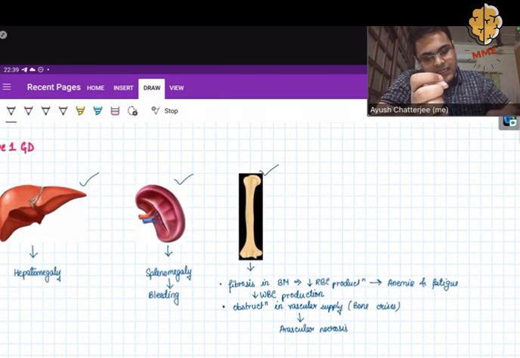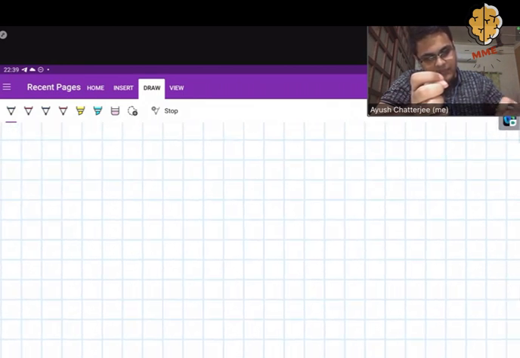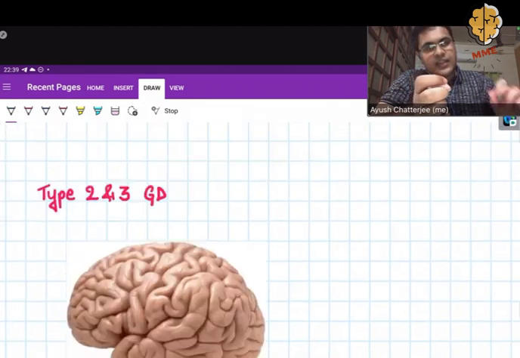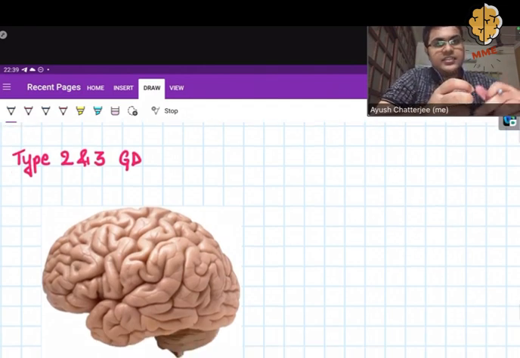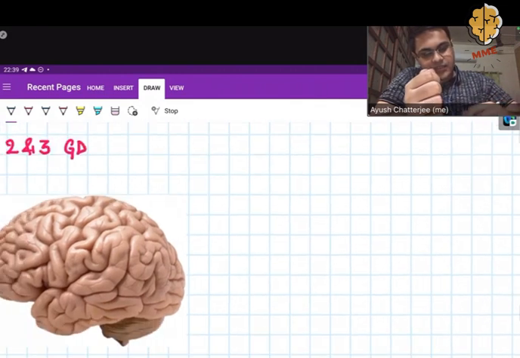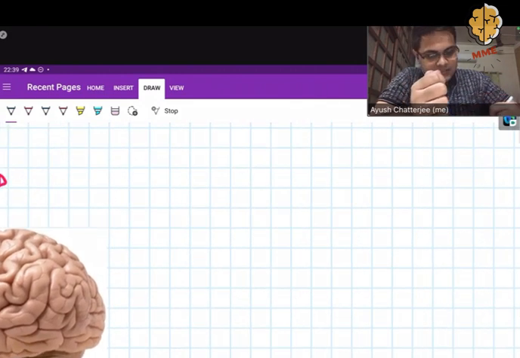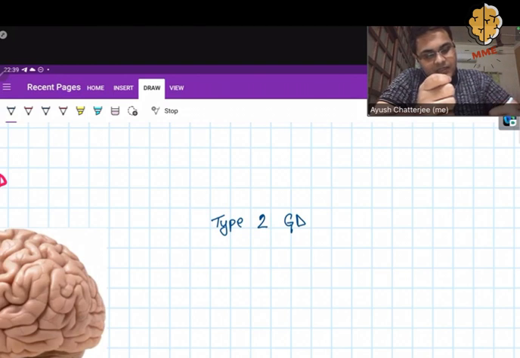Now moving on to the next types, that is type 2 and 3. The only difference with type 1 is that both type 2 and 3 Gaucher's disease involve an additional organ, that is the brain. So let us study them separately. Type 2 Gaucher's disease. In type 2 Gaucher's disease, along with the clinical features of type 1,